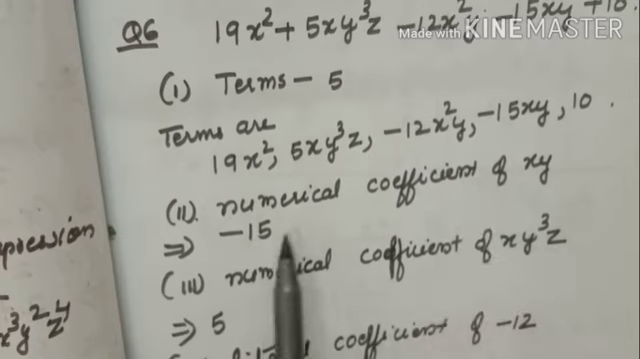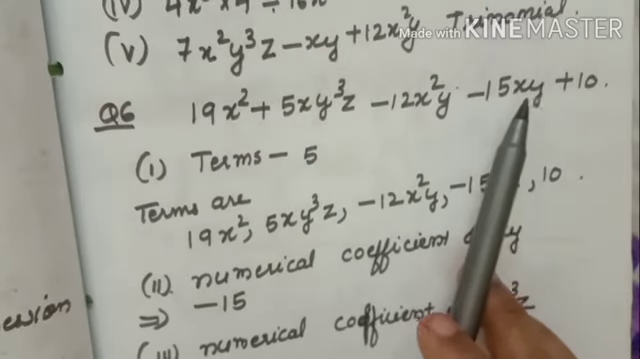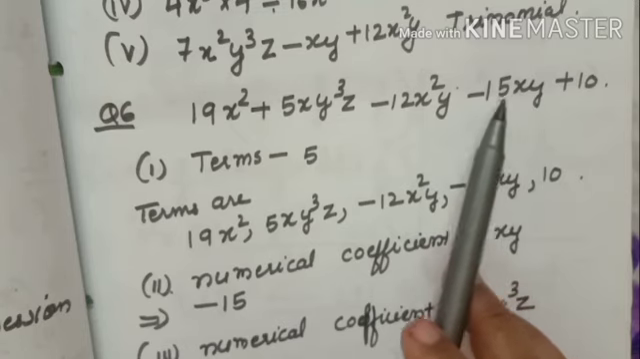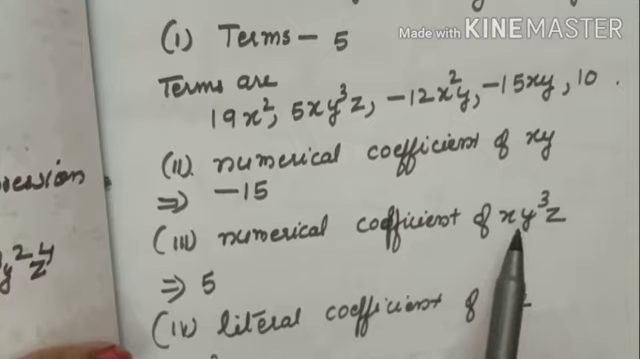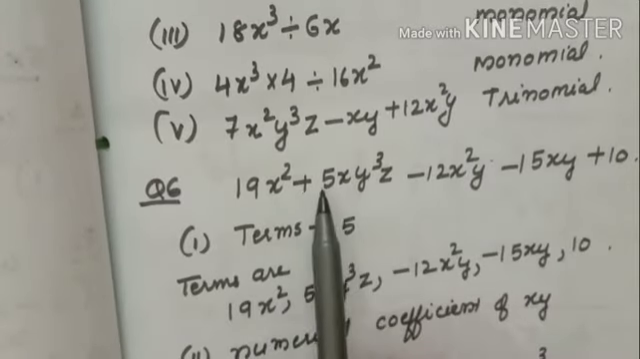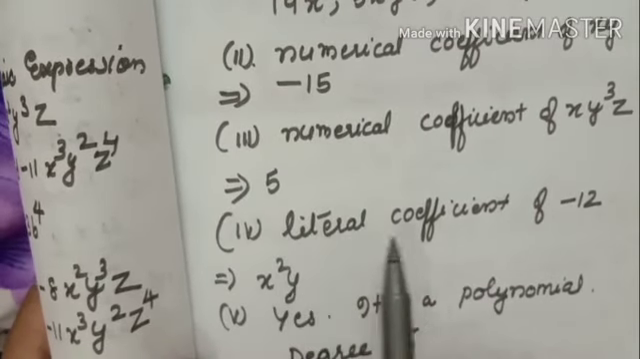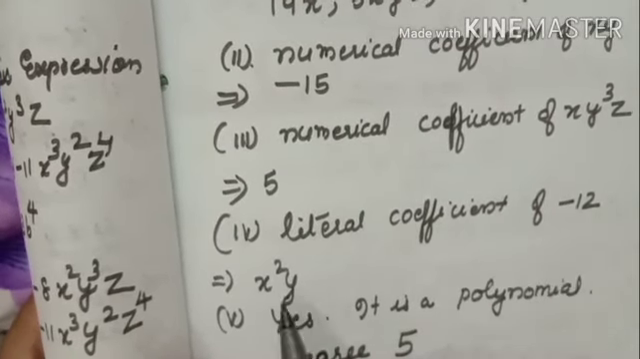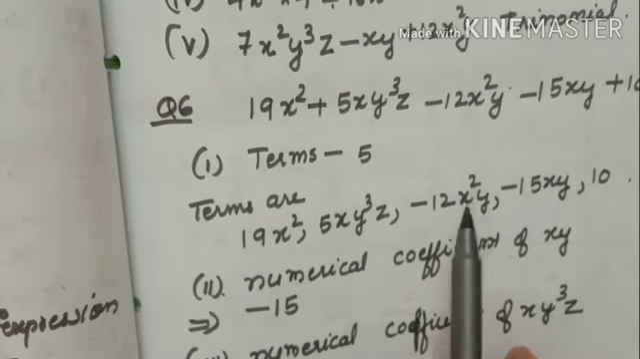Numerical coefficient of xy. Which number is along with xy? Minus 15. Numerical coefficient of xy cube z. Which is the number? 5. Literal coefficient of minus 12. Which is the variable? x square y.